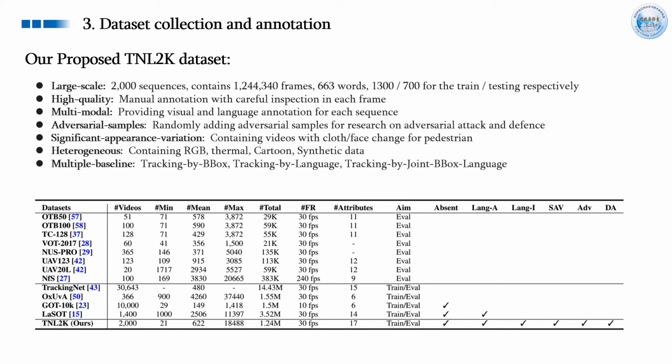Our dataset is the first tracking dataset that contains the adversarial samples which can be used for the research on adversarial attack and defense. Our dataset also contains videos with significant appearance variation and heterogeneous data, such as RGB video, thermal video, cartoon, and synthetic data. More importantly, we provide three kinds of baseline methods, including tracking by bounding box, tracking by natural language, tracking by joint bounding box and language. The comparison between existing datasets and ours are given below.